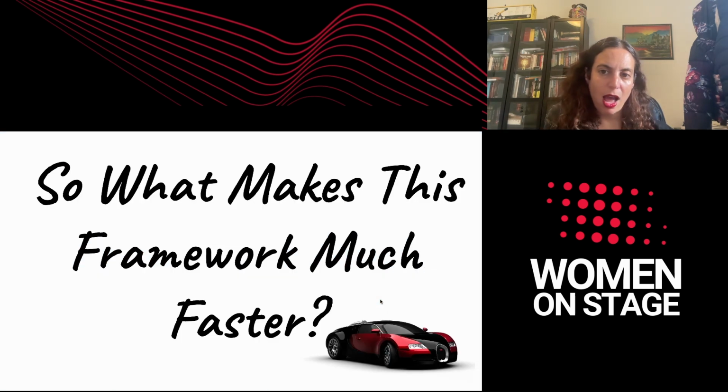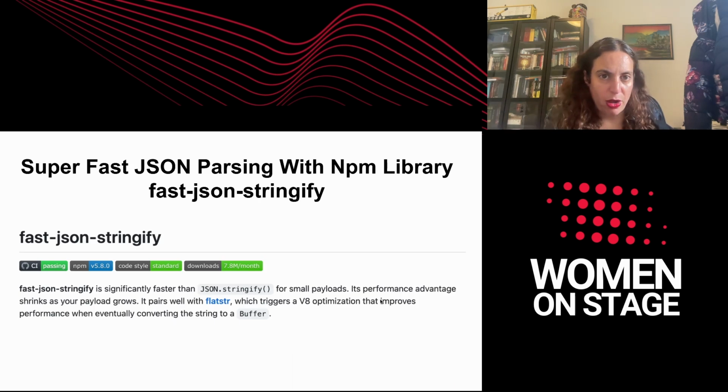But I looked a little bit at the code and did profiling to try to understand what makes this framework much faster. Where is the edge? Here is what I found. First of all, they use a library called FastJSON Stringify. That library is much faster than JSON Stringify that you all know.